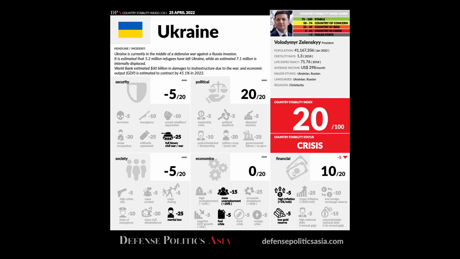If you have less than 1 metric ton per 1 million people in your country, then you're low. In Ukraine's case, Ukraine has a low gold reserve. Their gold reserve currently is at 0.6 metric ton per million population. So they still have quite a bit, but it's not enough to cover the whole population. This is a bit dangerous, but they are in a war, so everything is going to collapse eventually.